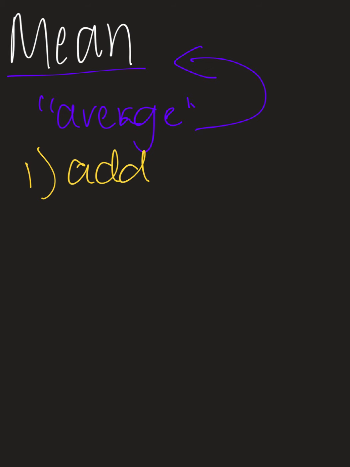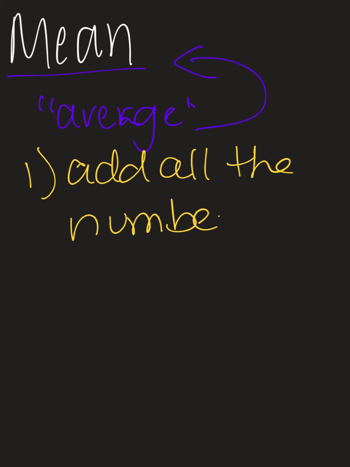The first average we're looking at is mean, and this one is the one we typically call average, okay? If it says find the average, it will usually refer to the mean. So the way we do that is we first of all add all the numbers, find the sum.